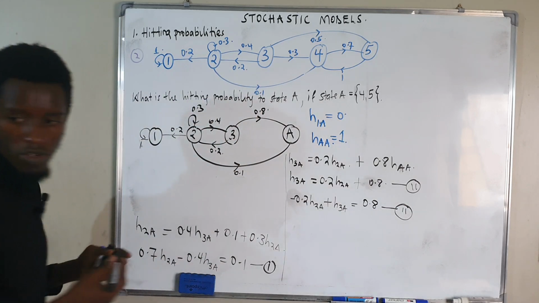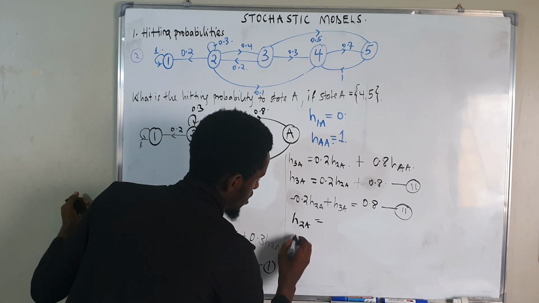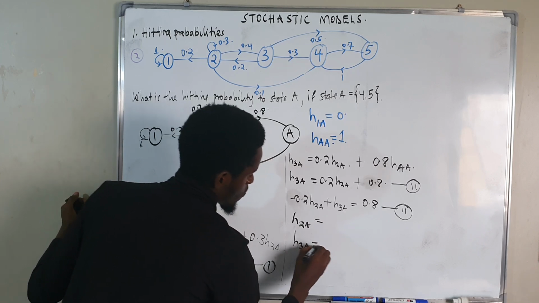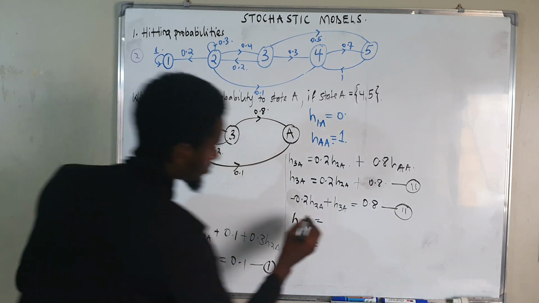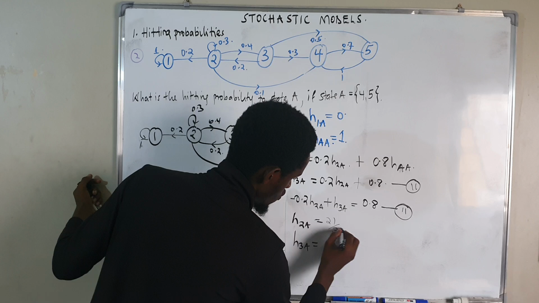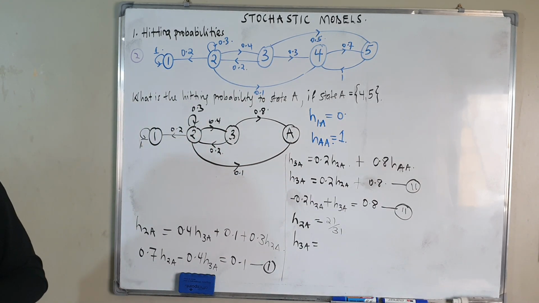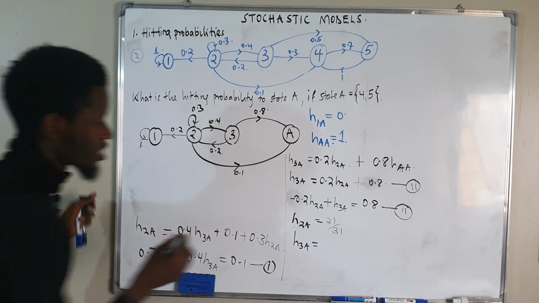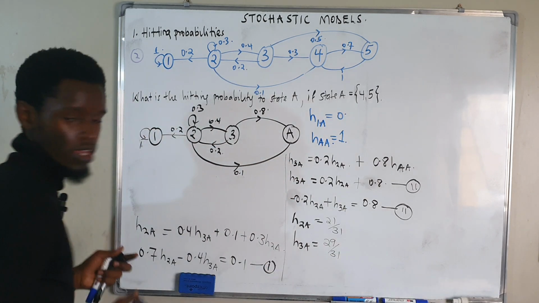Now if you solve them simultaneously, you get to know what our H2A equals and what H3A equals. If you use your calculators, what answer do you get? I personally got H2A as 21 over 31. I think you should also try and see whether you get the same answers. And then lastly I got 29 over 31 as my H3A.